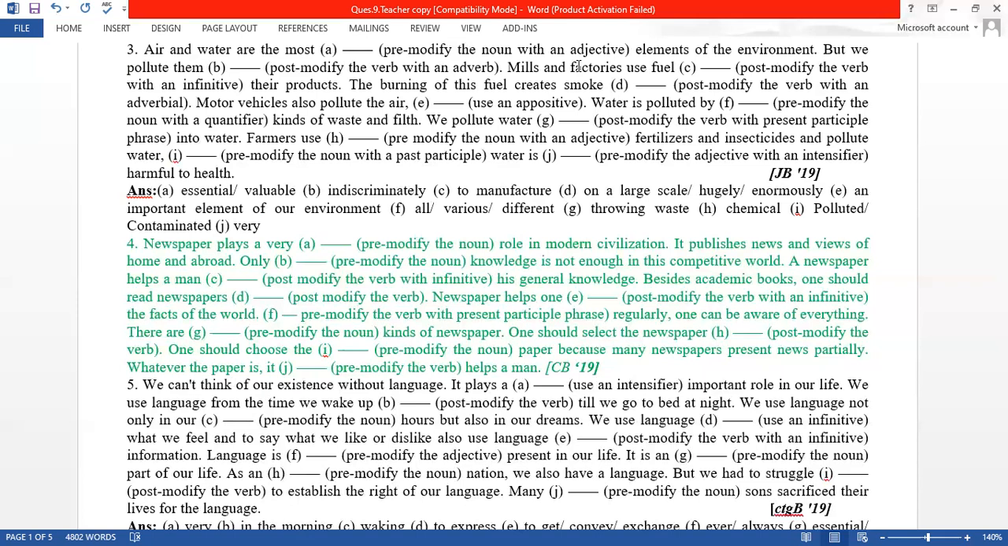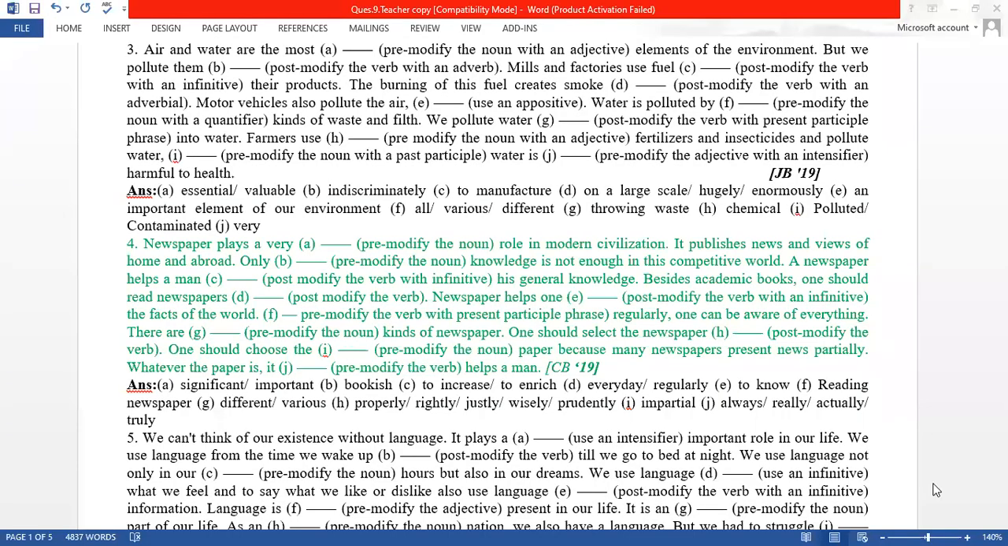Okay. Then, okay, A number answer: significant or important. B, bookish. C, to increase or to enrich. D, every day or regularly. E, to know. F, reading newspaper. G, various or different. H, properly or wisely. I, impartial. J, always. Really, actually, truly, anyone.